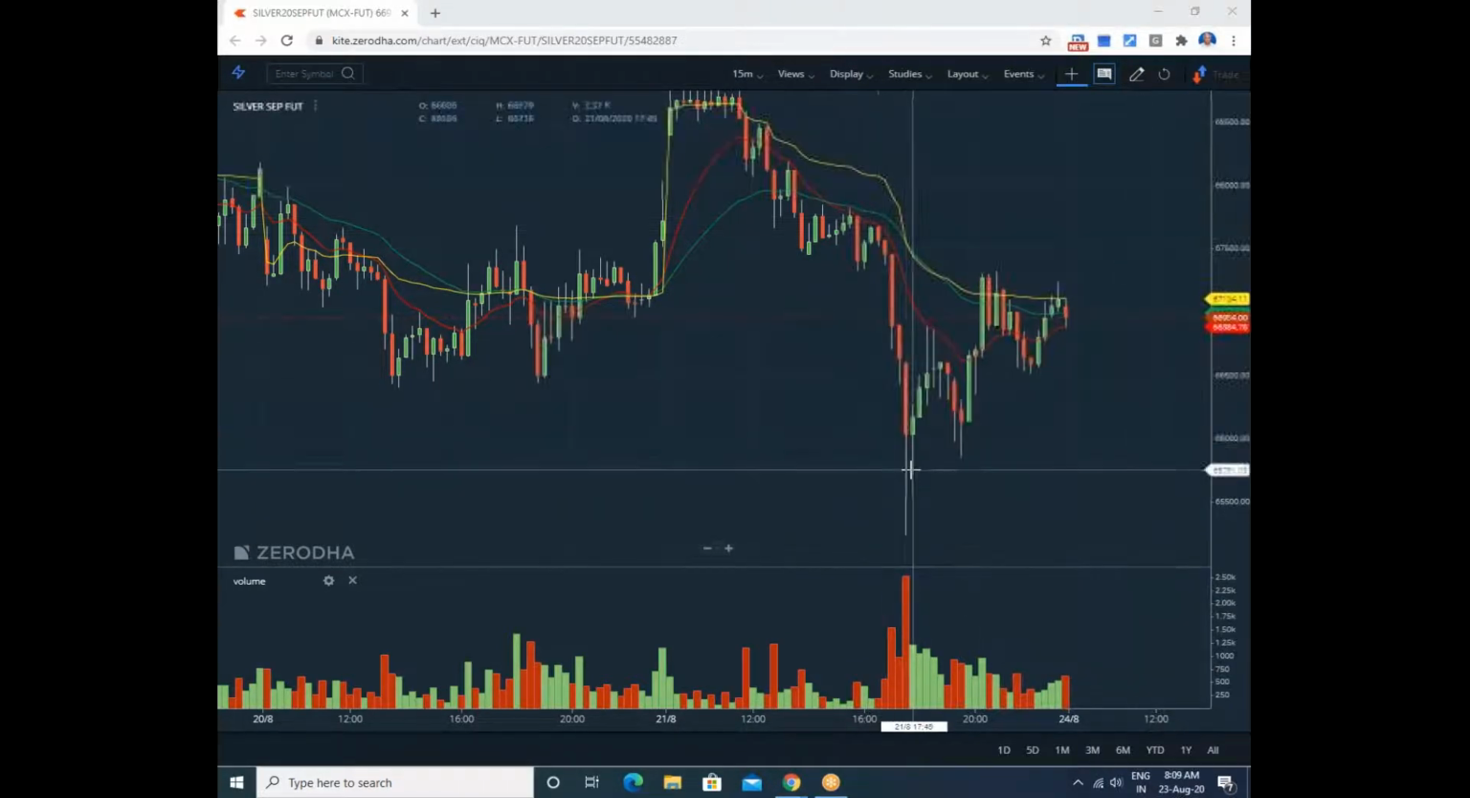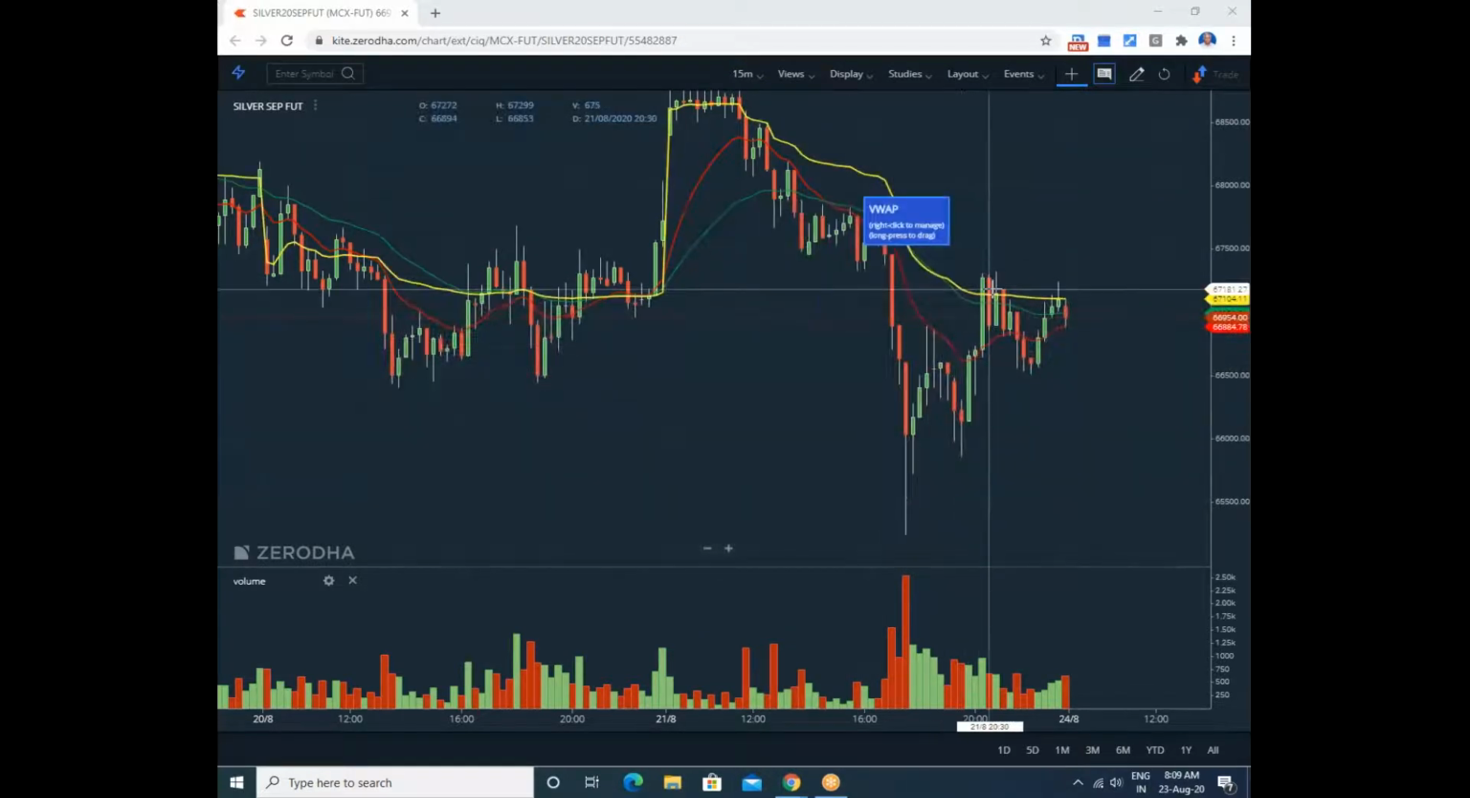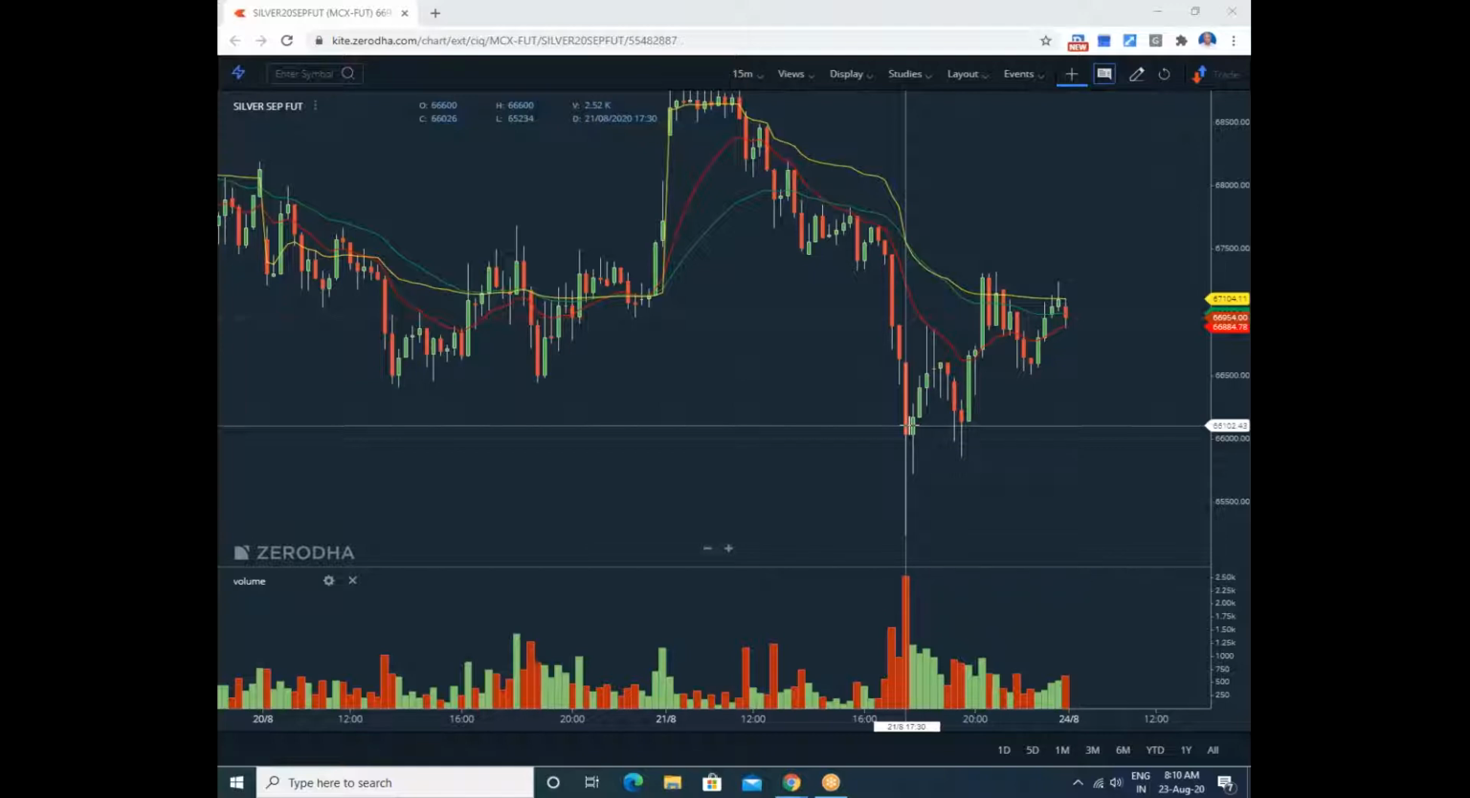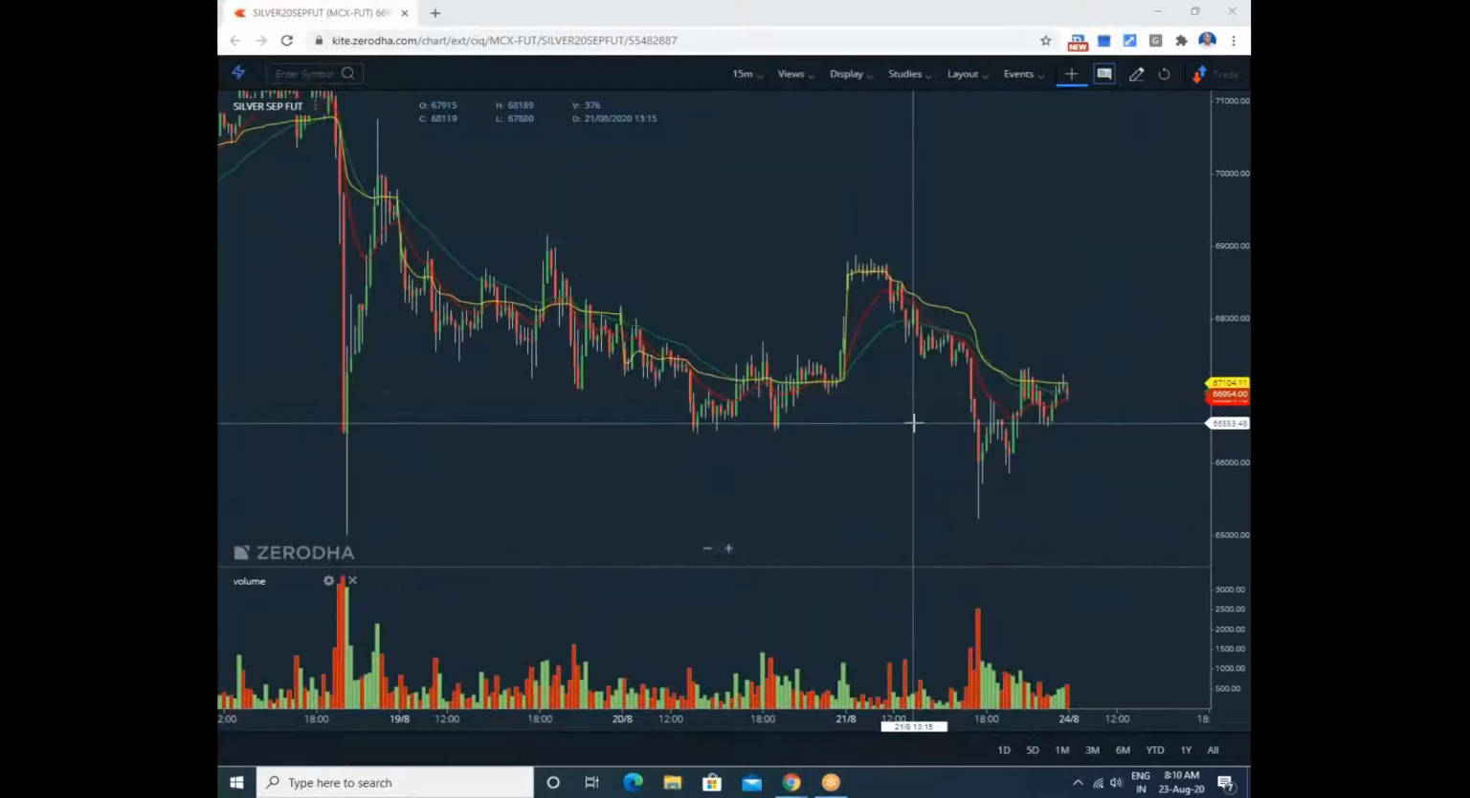Okay, so you must buy here and wait, at least the minimum target is VWAP. The down move is 3,000, the up move is 1,500. So for each lot, this is a 30 kg lot, 3,000 means you could make more than 1 lakh out of these trades. But the investment at present, I think, is 5 lakhs for this silver lot. You can do smaller trades also.